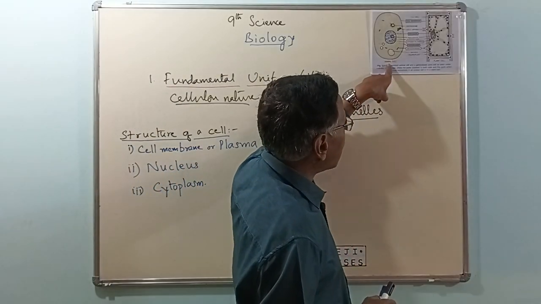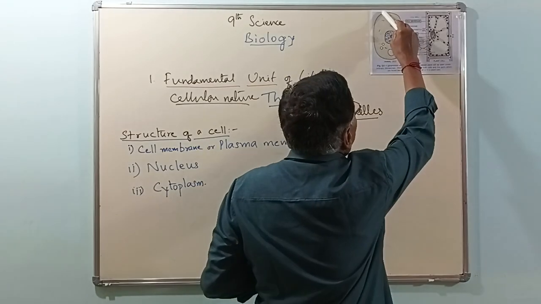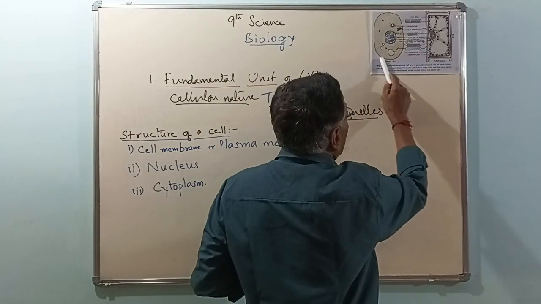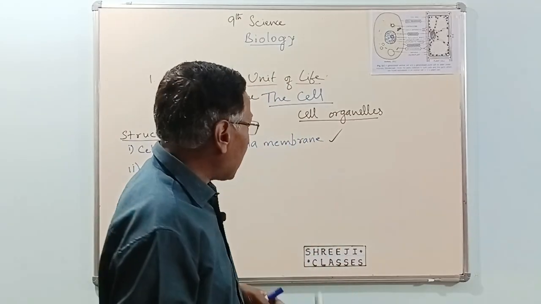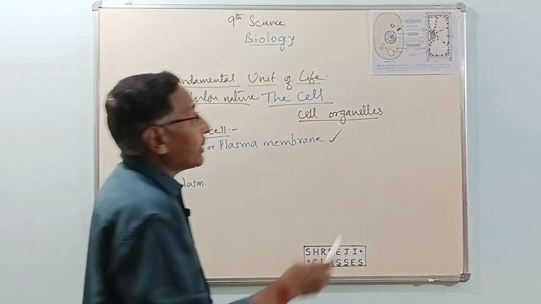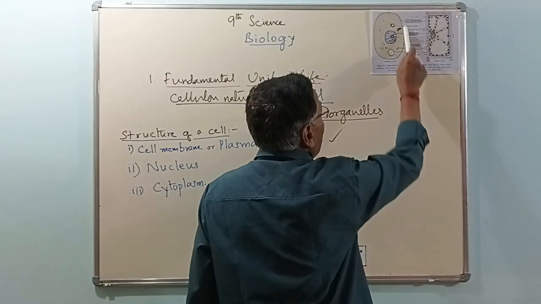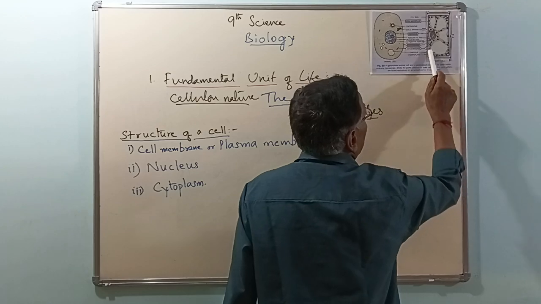Whether it is an animal cell or a plant cell, the outermost part, what we call the boundary of the cell, is formed by the cell membrane or plasma membrane. It gives a definite shape to the cell. Here also, see here, this is called the cell membrane.